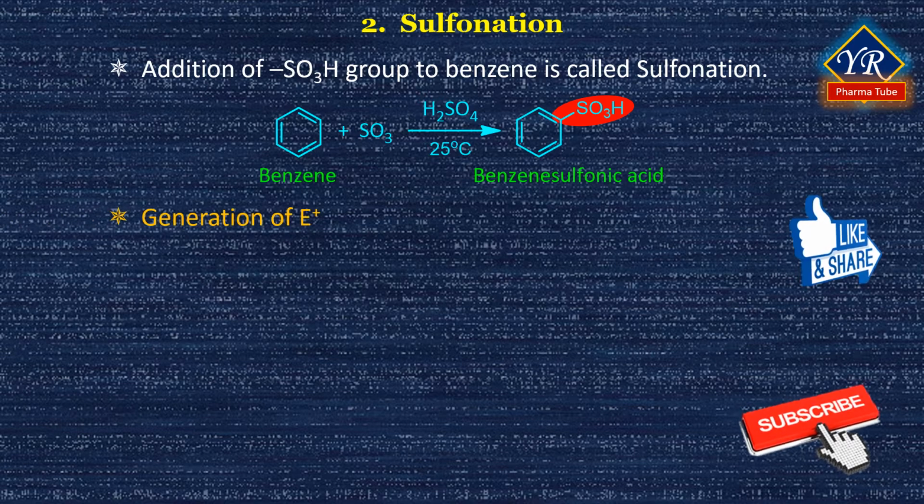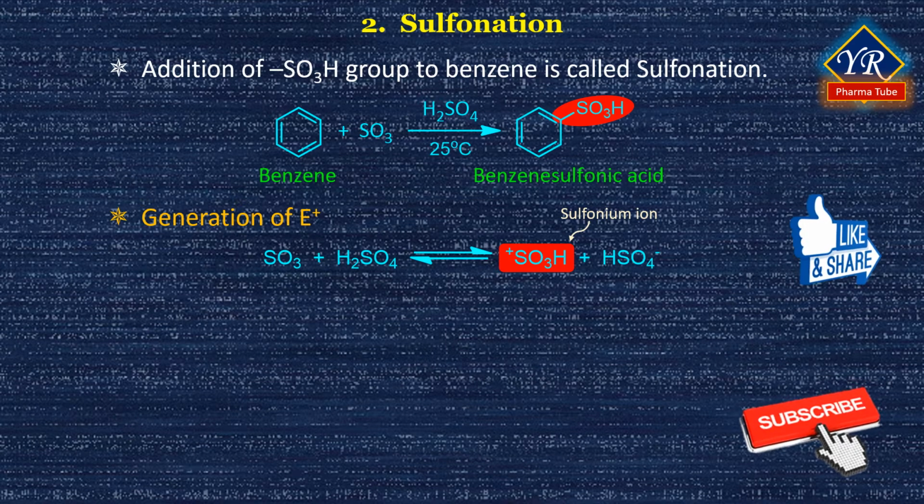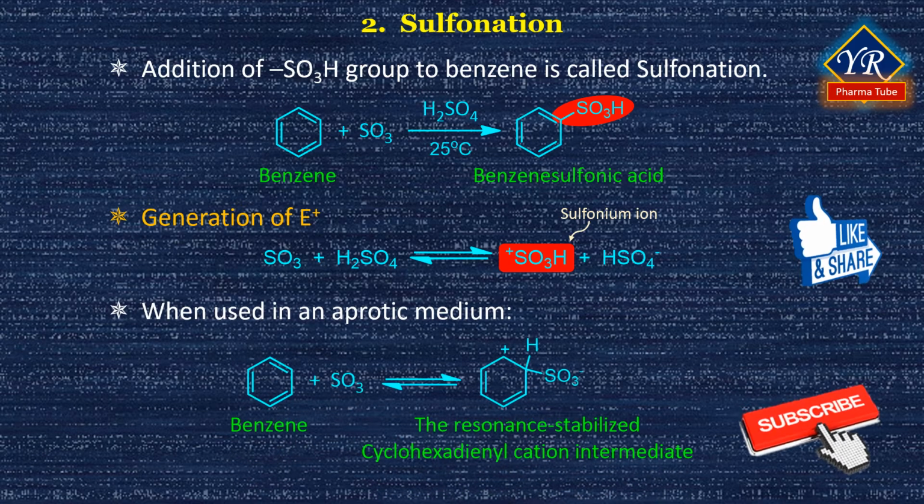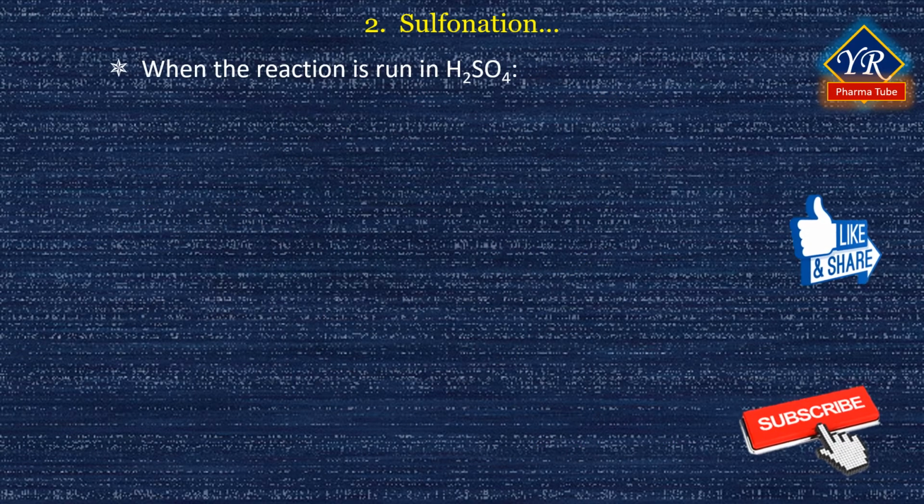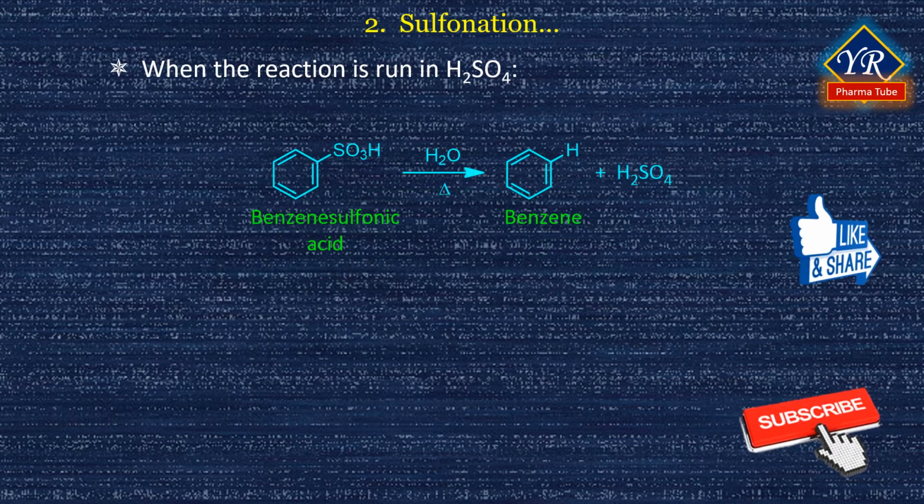The electrophile in this reaction is sulfonium ion, which is a powerful electrophile. When oleum is used, the sulfur trioxide is protonated to produce the electrophile sulfonium ion. When used in an aprotic solvent, sulfur trioxide is a strong electrophile to react with benzene without protonation. When the reaction is run in sulfuric acid, we find that even sulfuric acid is basic enough to deprotonate the cyclohexadienyl cation.